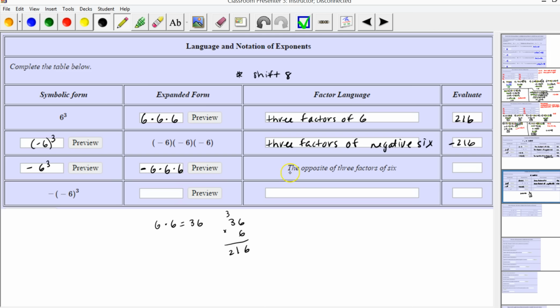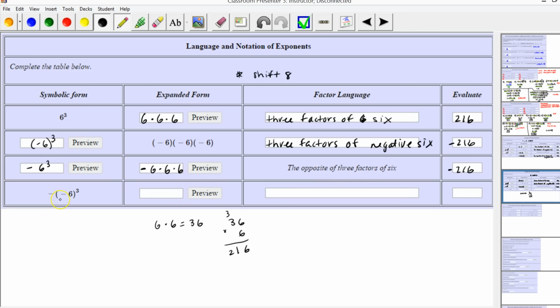We have the language written here, the opposite of 3 factors of 6. And notice multiplying 6 times 6 times 6 is 216. And we have a negative times a positive, which will be negative. Okay. I'm noticing here I wrote the number 6, and we need to put the word 6 for the computer to accept it. So make sure you write this out in words like we did here.